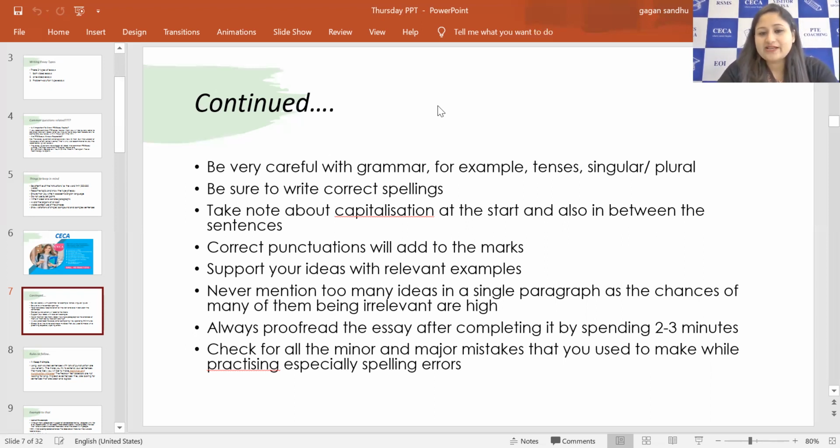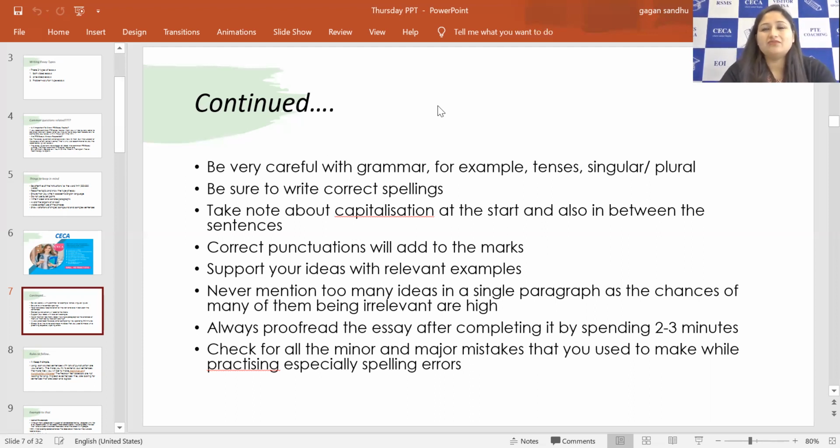Always proofread the essay after completing it by spending 2 to 3 minutes. Whenever you are done typing the essay, always spare 2 minutes at the end. That means 18 minutes should be the time you spend typing, and 2 minutes you spend proofreading for spelling errors, punctuation errors, capitalization errors, and spacing errors, right? Because these all will decrease your score.